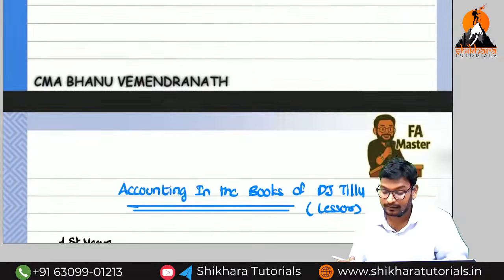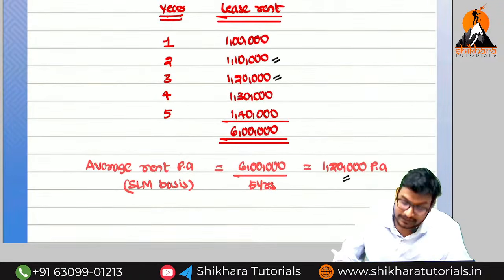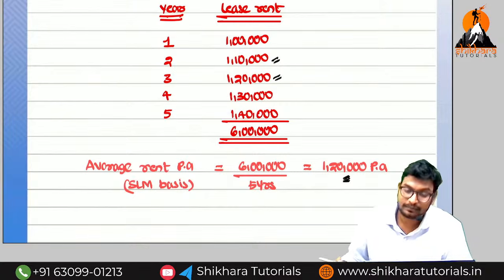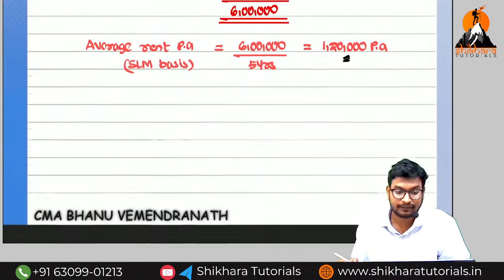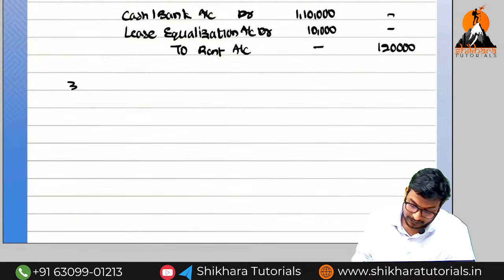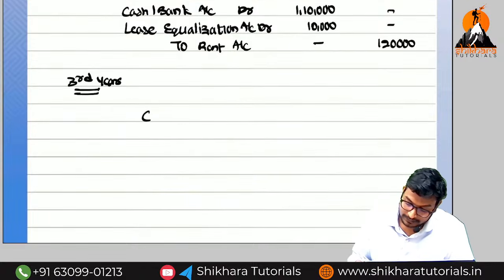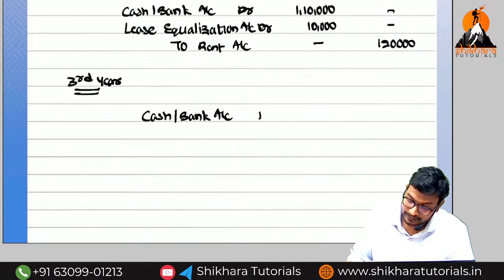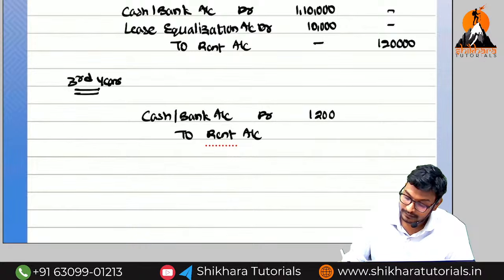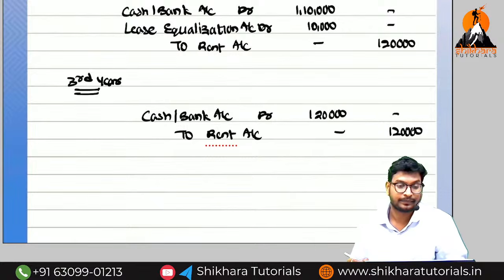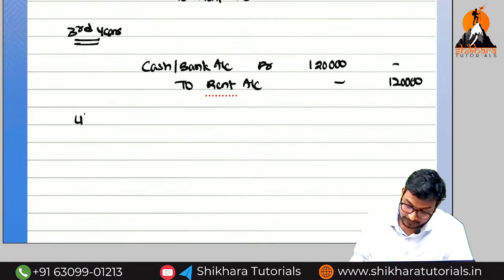I think, do you get the point? When coming to the third year, the actual rent received is 1 lakh 20,000, and as per SLM basis also, how much? 1,20,000. What is the entry we need to write? Normal entry only. Cash or bank account debited to rent account. There is no lease equalization, because on both the debit side 1,20,000 and credit side also 1,20,000.